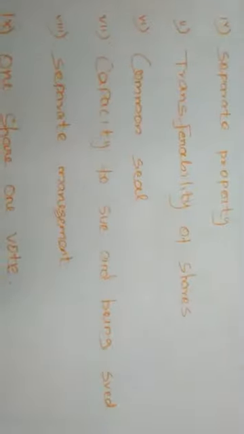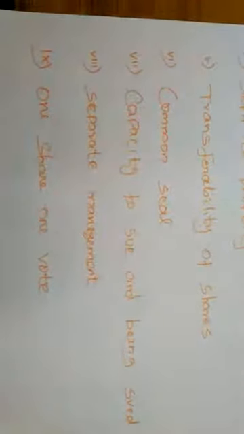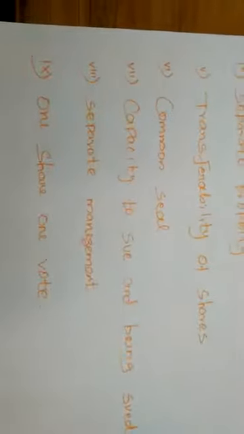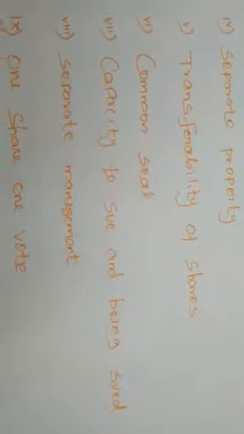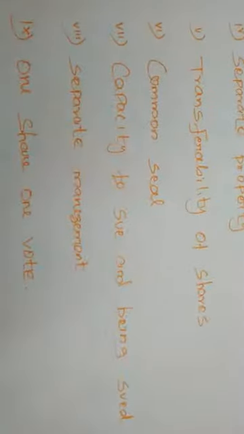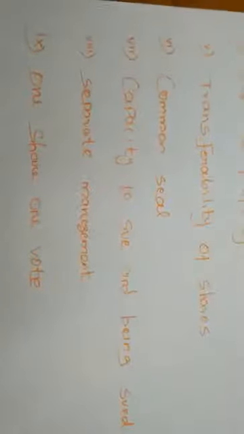Next, capacity to sue and be sued. A company can sue or be sued in its own name as distinct from the members. Okay, so third parties also have the rights to make a complaint against the company, and the company also will have the rights to sue third parties or the members themselves.